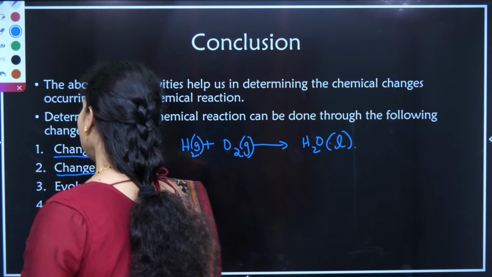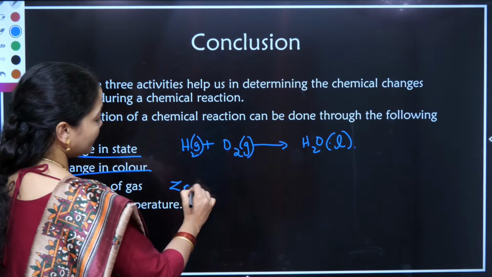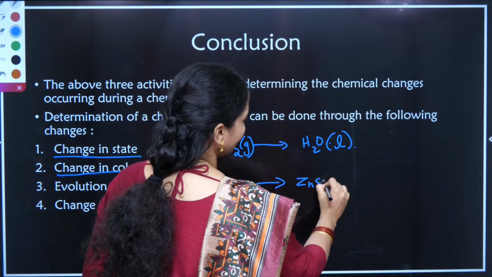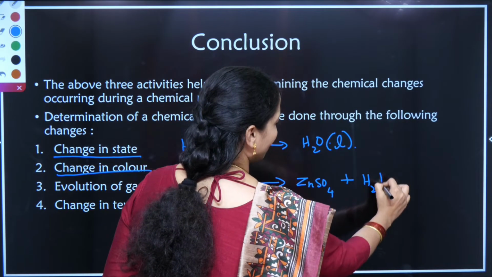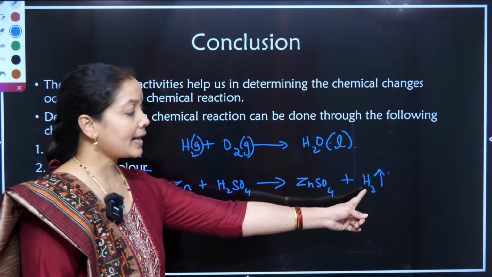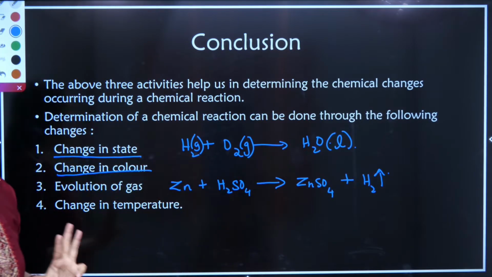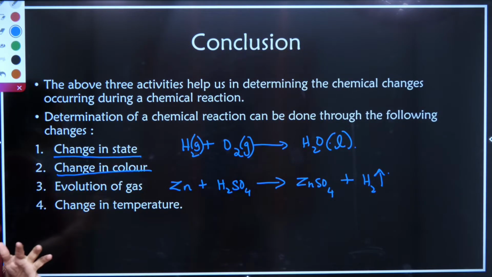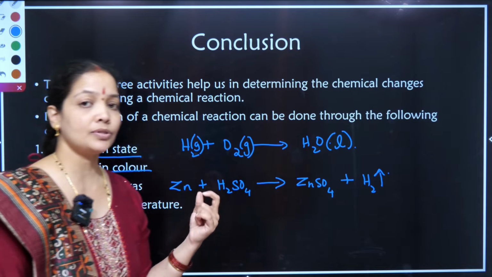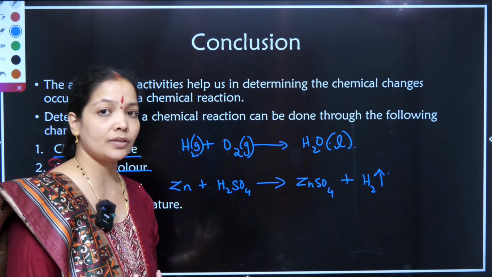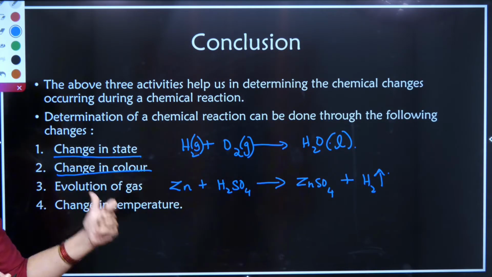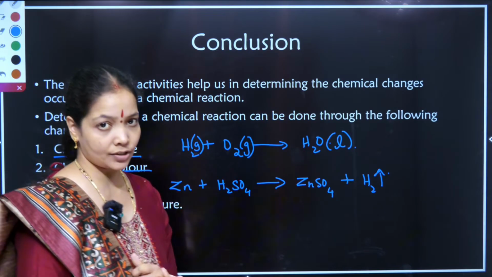In the third activity, we learned that when zinc is reacted with sulfuric acid, H2SO4, zinc sulfate, ZnSO4, and hydrogen gas are evolved. The evolution of the gas is indicated by an upward arrow like this. Since a gas is evolved, the third characteristic of a chemical reaction is evolution of gas. The fourth characteristic can be change in temperature. When we boil some water and put in some tea, there is a change in temperature. Therefore, change in temperature is also considered a characteristic of a chemical reaction.